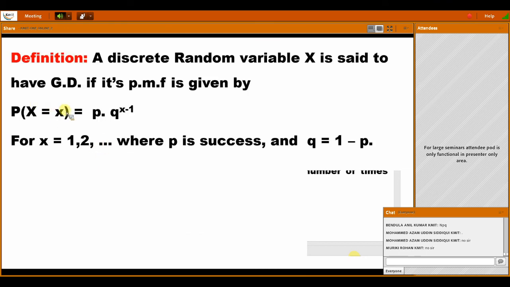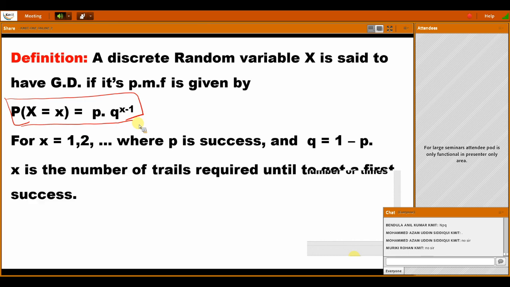So what is the geometric distribution formula? P of X equal to x is equal to p into q to the power x minus 1, okay. Whereas q we know very well. What is q? 1 minus p.